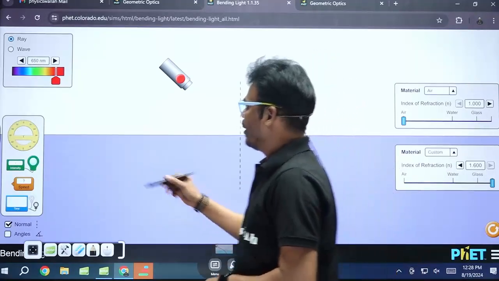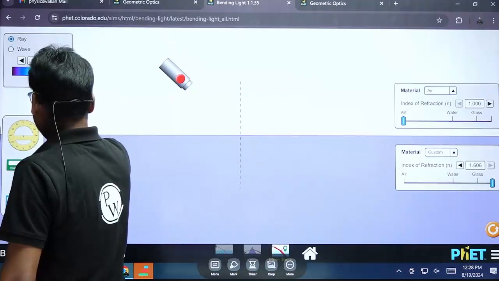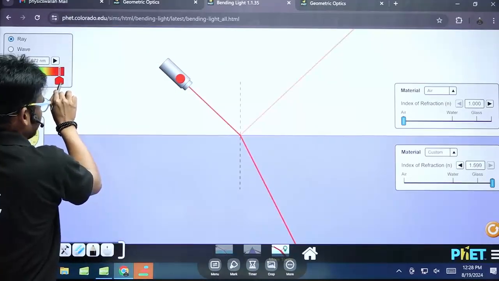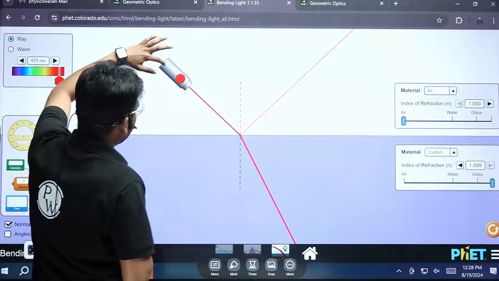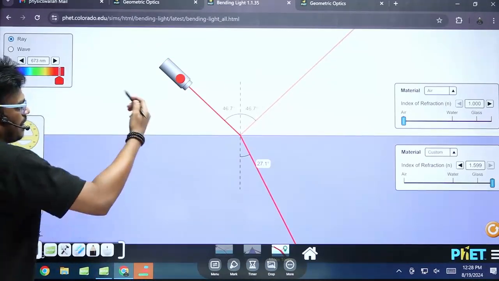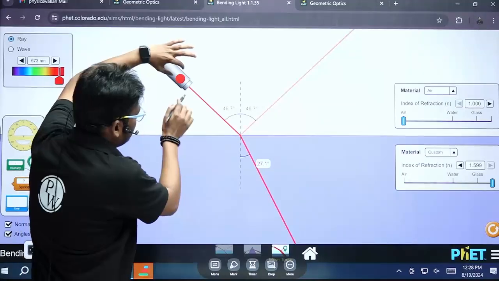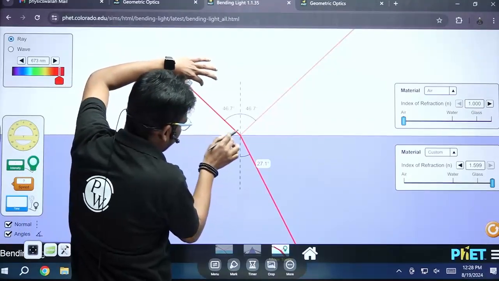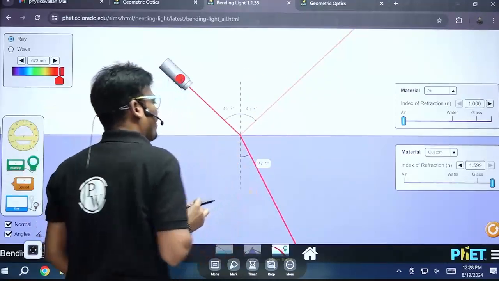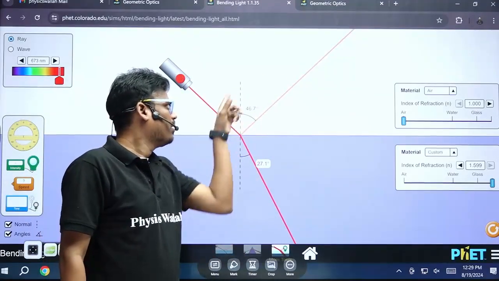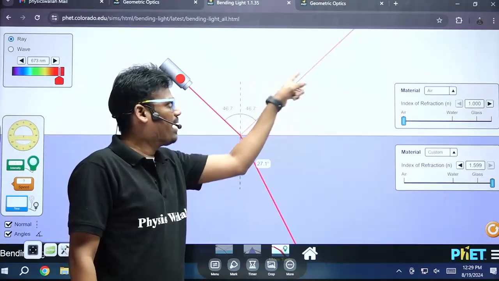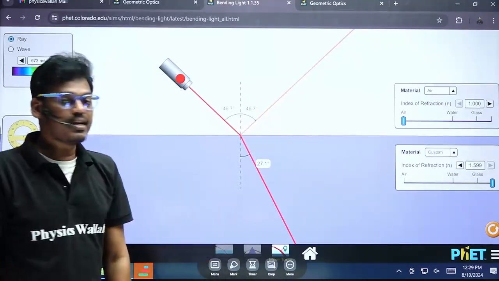I'll change it to red color and indicate the angles also. Here you can see this is the incident ray, this is the reflected ray and this is the normal. Are you able to see the angle between the normal and the incident ray? That is 46.7 degrees. Normal and reflected ray, that is also 46.7 degrees.